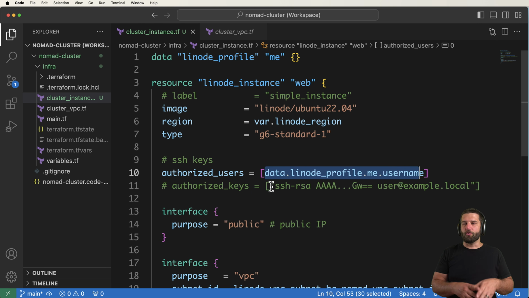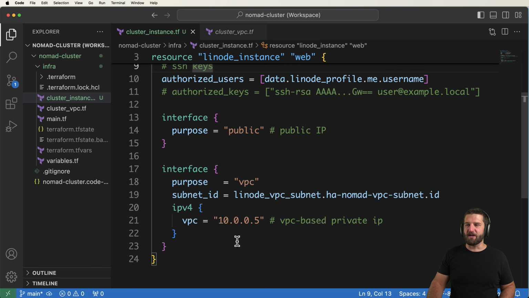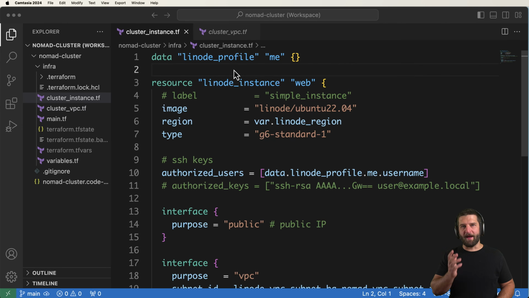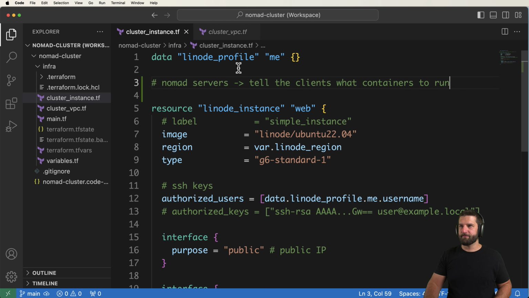Now, this is only to show you how to do this configuration. Now I want to modify it so it actually works with Nomad, and then you can see all of the modifications and what they might end up needing to do. What's important about Nomad is there are servers and then there are clients. So what we want to do here is declare both of those things. First off, the Nomad servers are what tell the clients what containers to run.